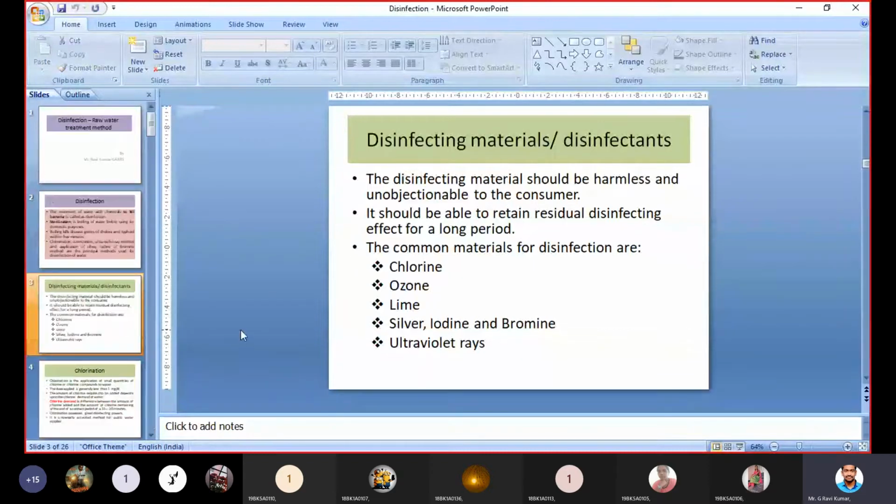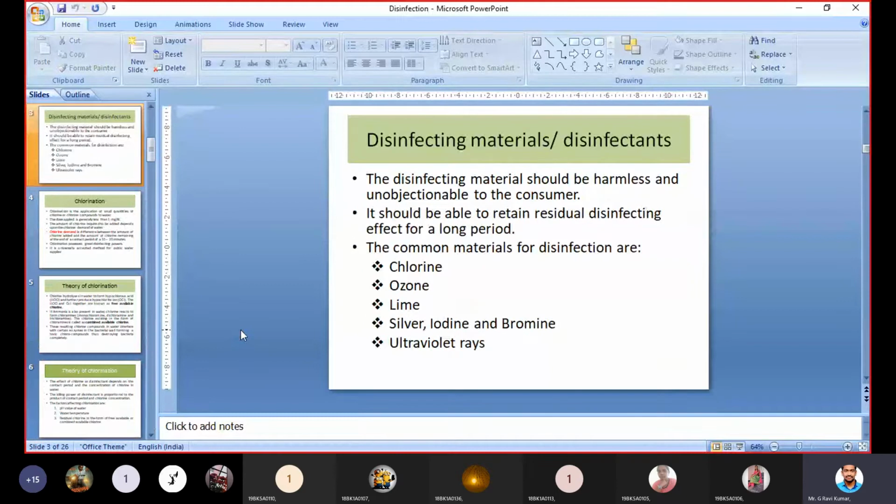You see, these are the different disinfecting materials. The disinfecting material should be harmless and it should be unobjectionable to the consumer. If bacteria may be there in the water, to kill that bacteria we add these materials to the water. The material can kill the bacteria and the water will be free from that microorganism.